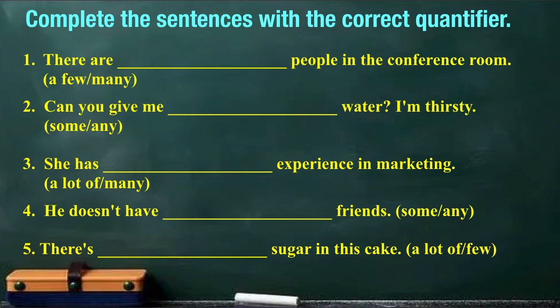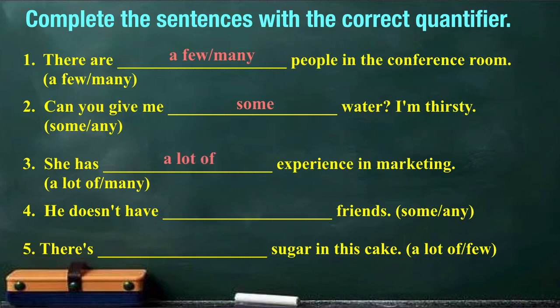Here, both options are valid. There are a few people in the conference room, or we can say there are many people in the conference room. Second sentence, can you give me dash water? I'm thirsty. The accurate answer is some. Moving on to the third one, she has dash experience in marketing. The correct answer is a lot of.